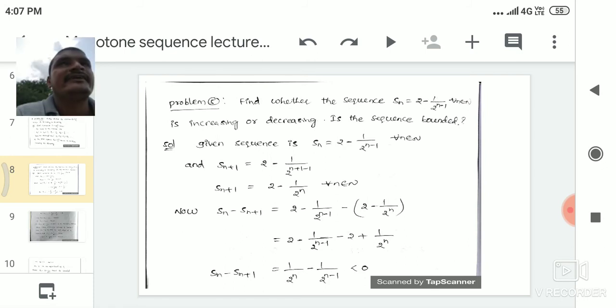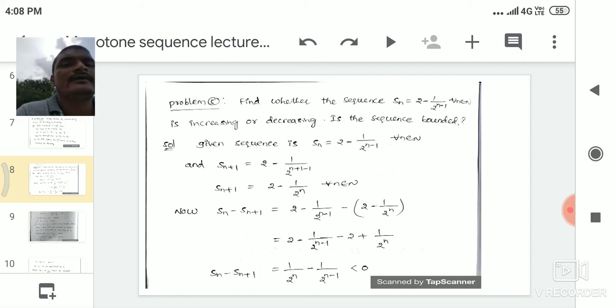Now we find the value of Sn minus Sn plus 1. If Sn minus Sn plus 1 is less than 0, then we say that the sequence is an increasing sequence. If Sn minus Sn plus 1 is greater than 0, then we say that the given sequence is a decreasing sequence.